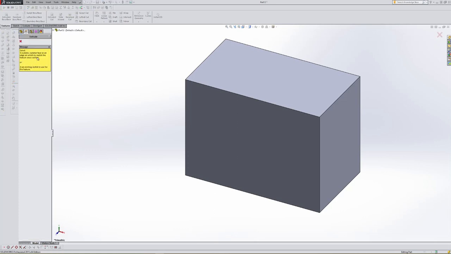Now, if you look over here to the left, it usually gives you a yellow hint window. It's going to ask to select a plane or a planar face. Remember, we've got to have three data points to create a plane. With that being said, we can actually pick this face to draw on, or we could expand this tree out and pick our plane that we have here. I'm just going to go ahead and pick this face,